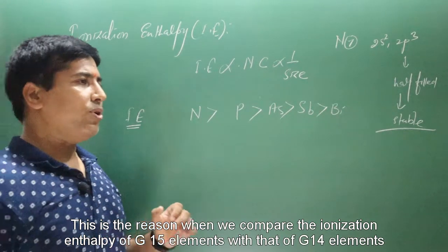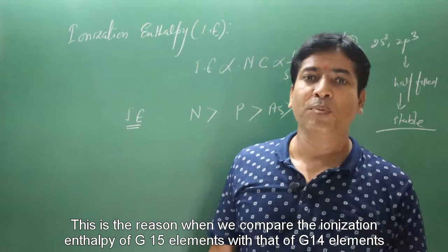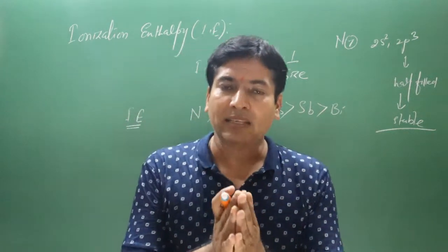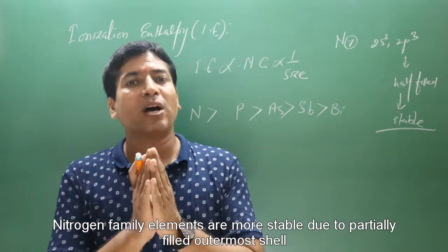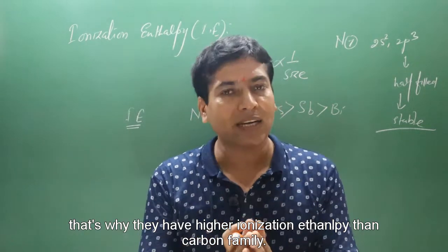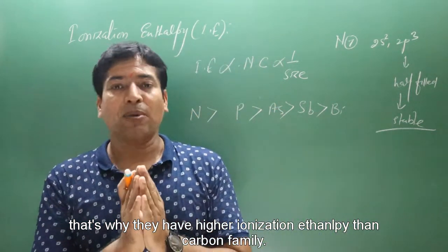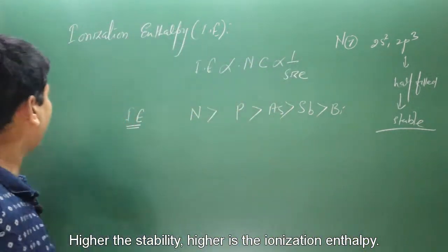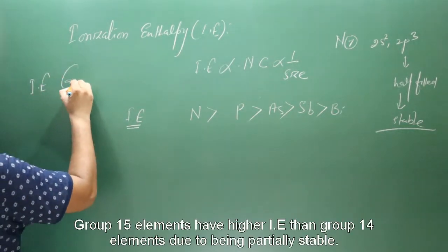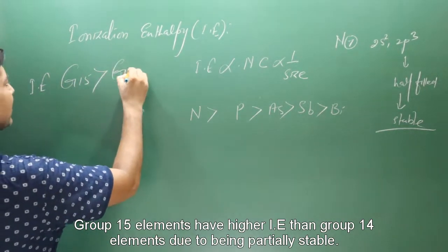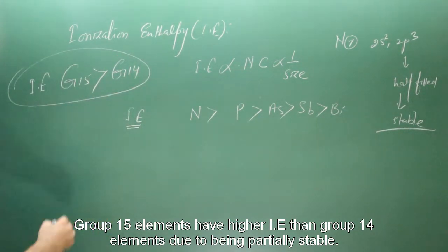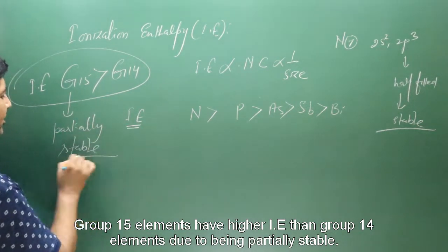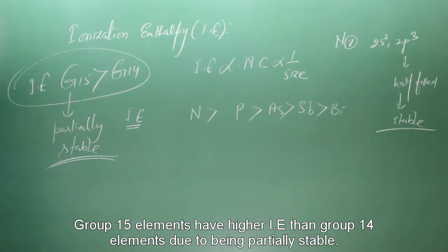This is the reason when we compare the ionization enthalpy of group 15 with group 14 elements. Group 14 elements means carbon family. Okay, so you can see nitrogen family elements are more stable due to partially filled outermost shell. That's why they have higher ionization enthalpy than carbon family. Higher is the stability, higher is the ionization enthalpy. Okay, so group 15 elements have a higher ionization enthalpy than group 14 elements due to partial stability. Okay, these elements are partially stable due to half filled outermost orbitals.